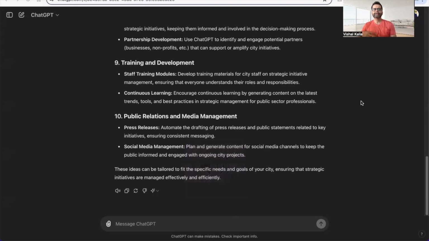So today we're going to look at, as a city manager, what are the different ways you can use ChatGPT. City managers have a lot of strategic initiatives they have to work on from the city and the council level and also department levels. So we're going to look at 5 ways a city manager can use ChatGPT.